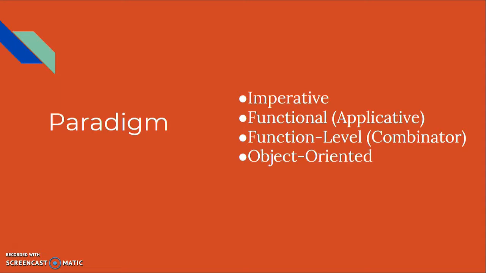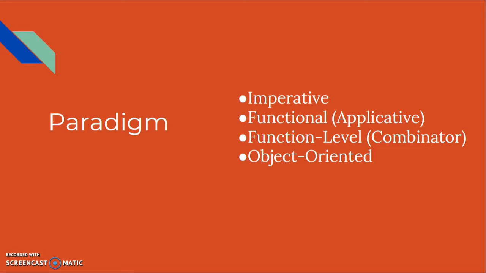Next, we're going to talk about paradigms. Ruby is not like your average programming language. It does not have one paradigm but many. Ruby uses different paradigms which make it unique in itself. The common programming paradigms include, first, imperative programming, with an explicit sequence of commands that update state. And second, we have functional or applicative programming, with function calls that avoid any global state.